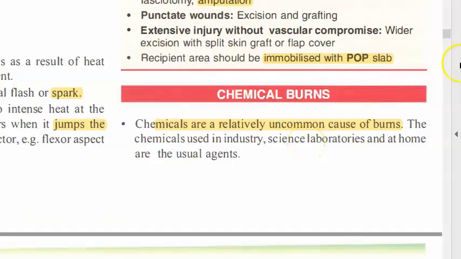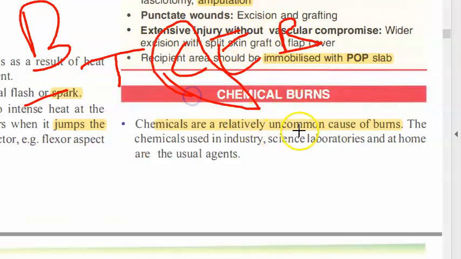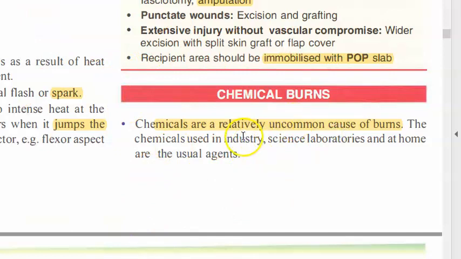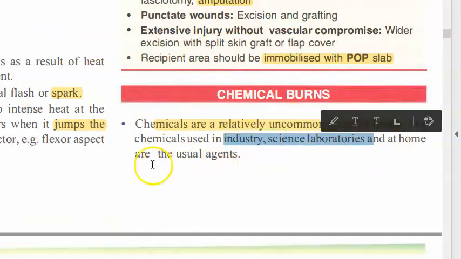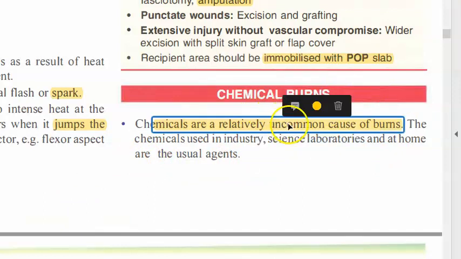Hello people, let us look at chemical burns here. Basically, in types of burns, which you have already seen in the previous video, you have thermal burn, chemical burn, electrical burn, and radiation. In this video, we will look at chemical burn. This is not so common, because it happens mostly in industry, scientific laboratories, and at home also it's possible. But it is relatively uncommon.